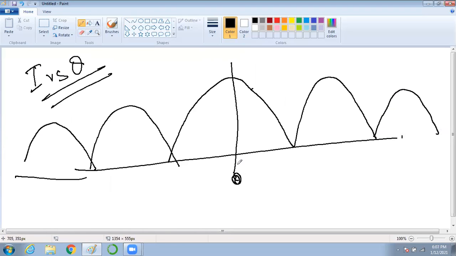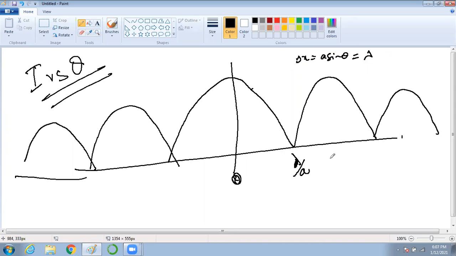Theta will be 0. Delta x is 0. A sin theta is 0 when theta is 0. Am I clear? Here what is the value of theta? Delta x here. Delta x is a sin theta. So a sin theta is what? Lambda. Am I correct?